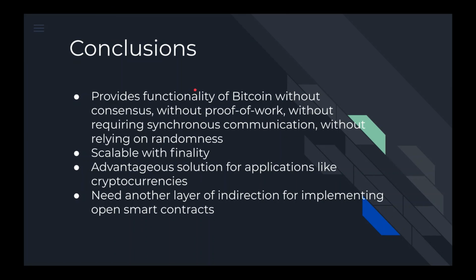So in conclusion, ABC is an asynchronous blockchain without consensus, which provides the functionality of Bitcoin without consensus, without proof of work, without requiring synchronous communication, and without relying on randomness. It is scalable with finality. It is an advantageous solution for applications like cryptocurrencies, but it needs another layer of indirection for implementing open smart contracts. Thank you.